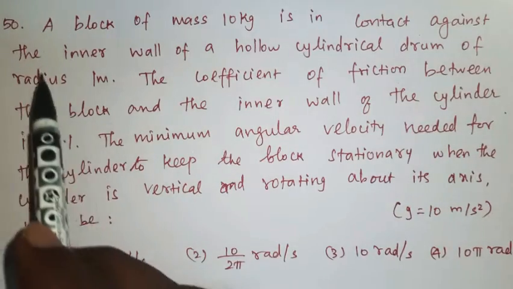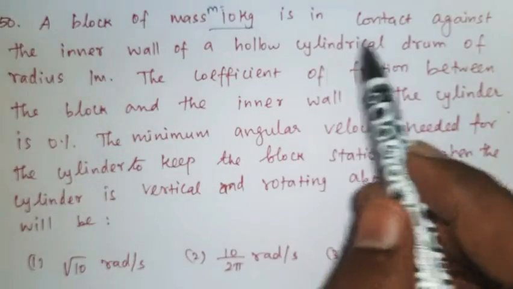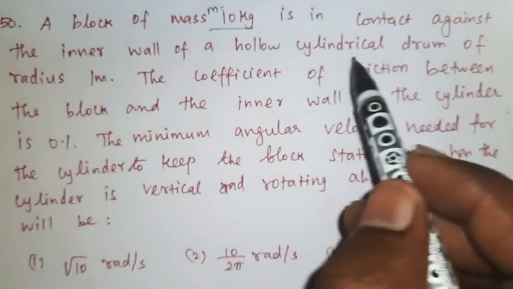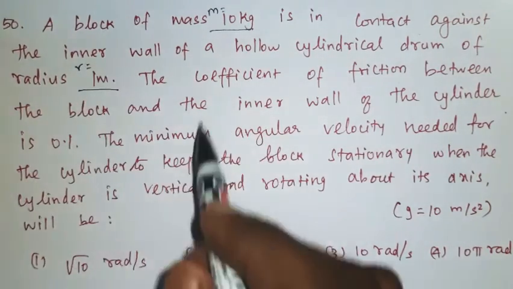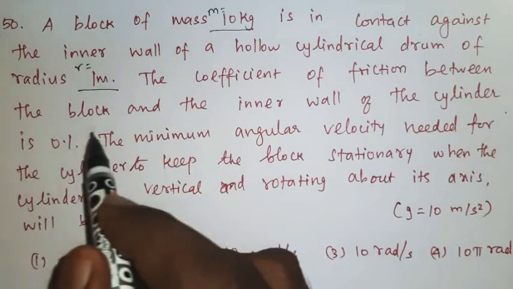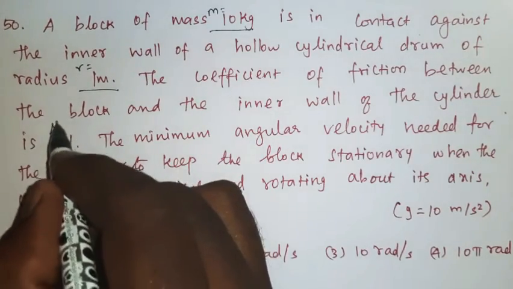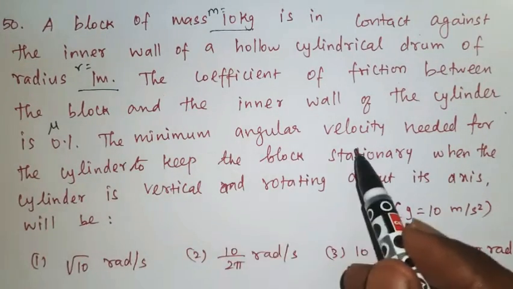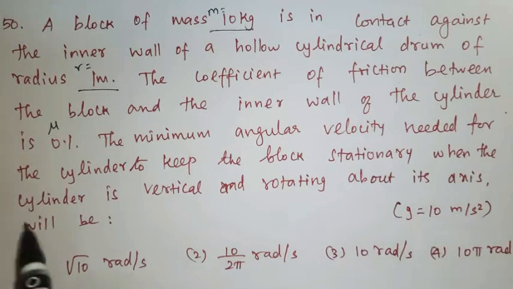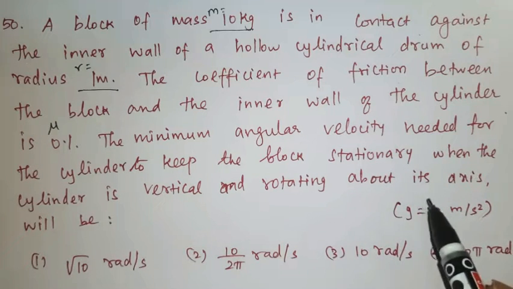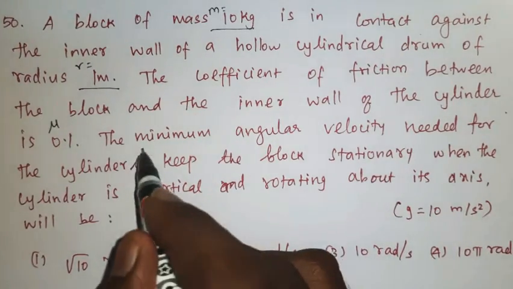Question number 50. A block of mass 10 kg, that is mass given 10 kg, is in contact against the inner wall of a hollow cylindrical drum of radius 1 meter. This is radius R. The coefficient of friction between the block and the inner wall of the cylinder is 0.1. This coefficient of friction is mu. The minimum angular velocity needed for the cylinder to keep the block stationary when the cylinder is vertical and rotating about its axis will be. So we have to find the minimum angular velocity.